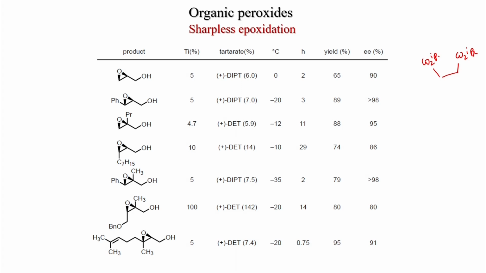And this is very important when you have the other olefin and this olefin. So, only the allylic olefin reacts under this condition, and this double bond is unreacted, and also you get 91% EE. So, this is geraniol.